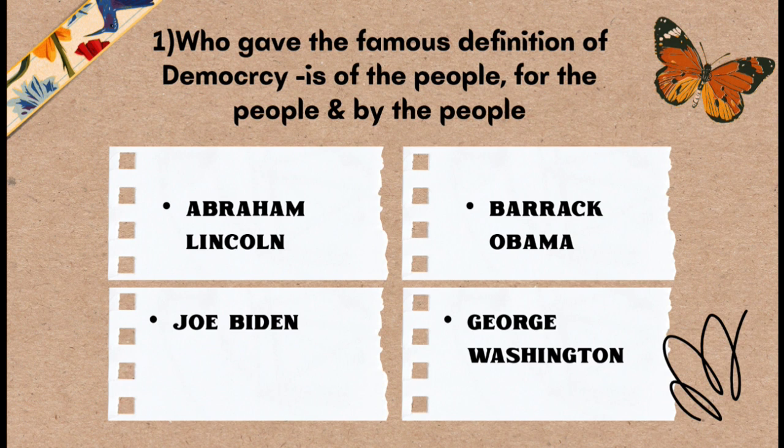And the correct answer for this question is option 1, Abraham Lincoln. The famous former president of USA gave the famous definition of democracy, that democracy is of the people, for the people and by the people.